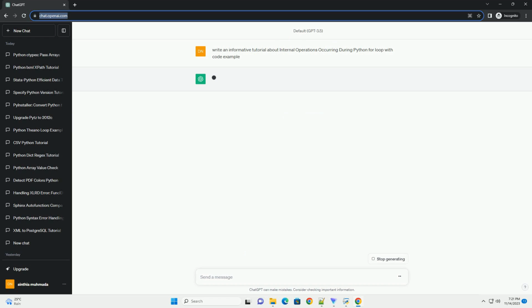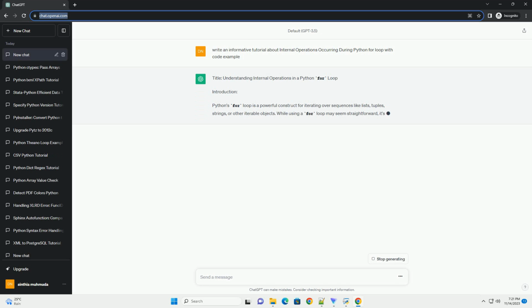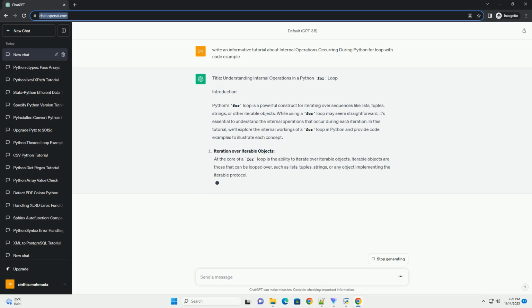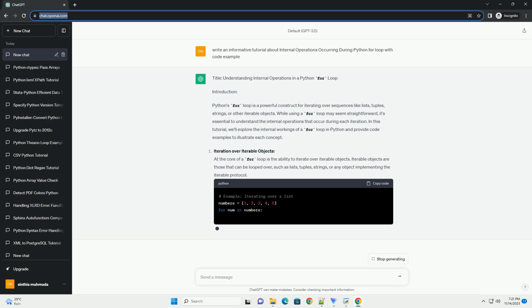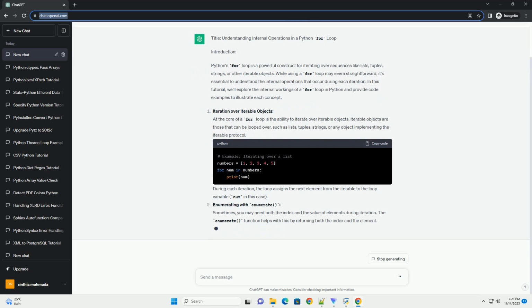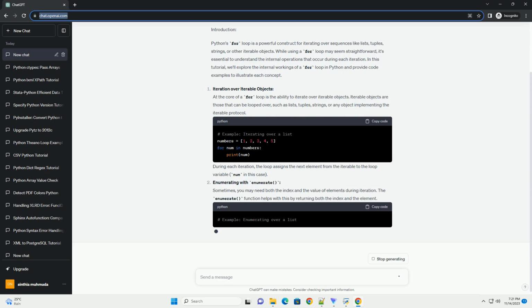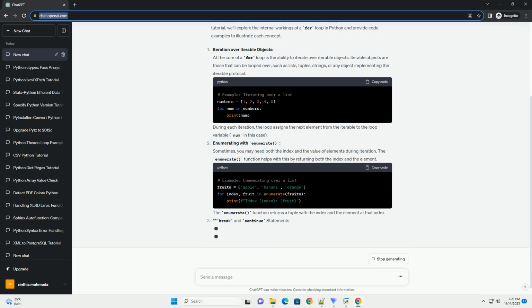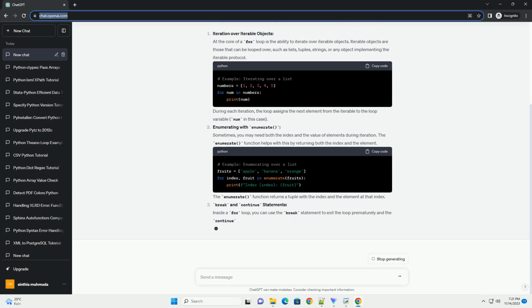Title: Understanding Internal Operations in a Python for Loop. Introduction. Python's for loop is a powerful construct for iterating over sequences like lists, tuples, strings, or other iterable objects. While using a for loop may seem straightforward, it's essential to understand the internal operations that occur during each iteration. In this tutorial, we'll explore the internal workings of a for loop in Python and provide code examples to illustrate each concept.